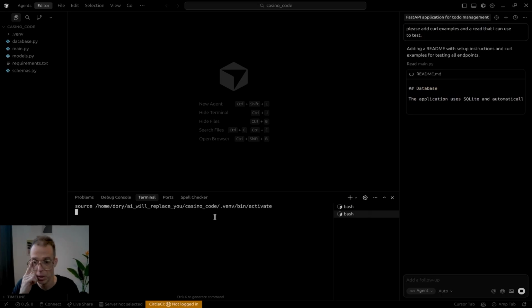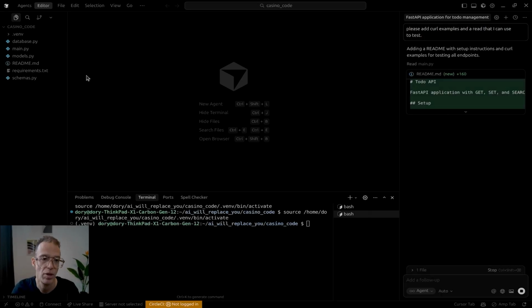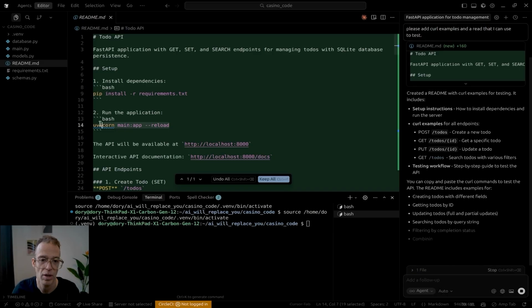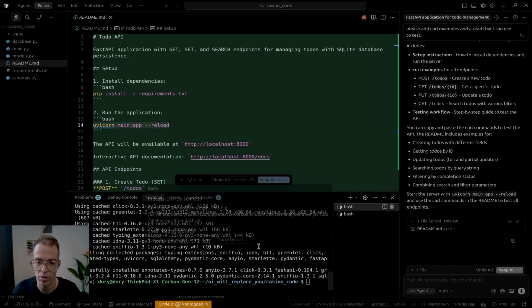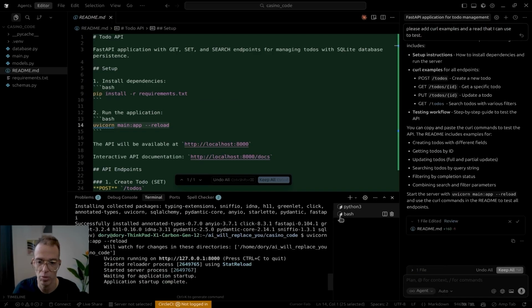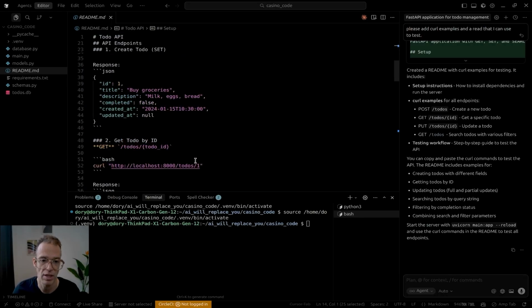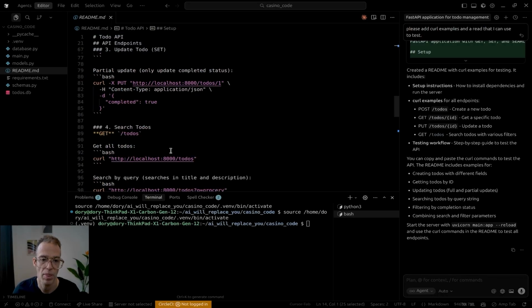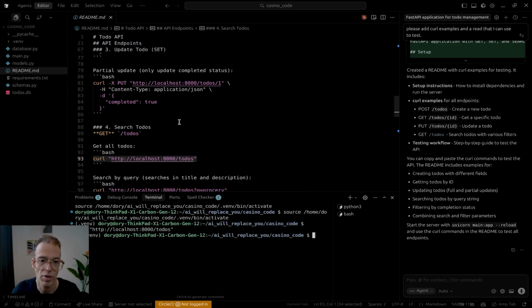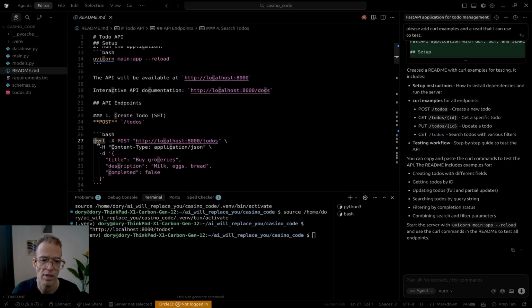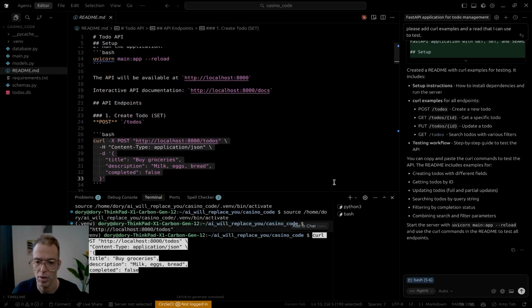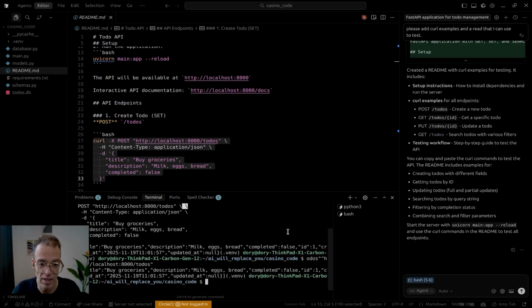Meanwhile, I'll open up another terminal for us to use. Go to the README, and we should be able to run the app now. Will the app work? Yes, it does. And now let's ask it to get the to-dos. There's no to-dos. Let's create a to-do. Created a to-do. Now I'm asking it to get the to-dos. It worked. This looks fantastic.